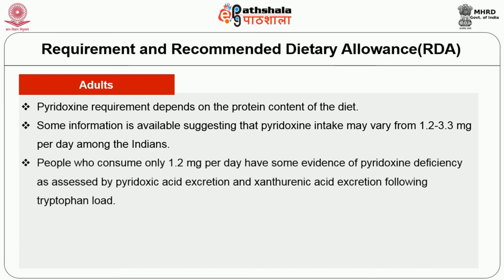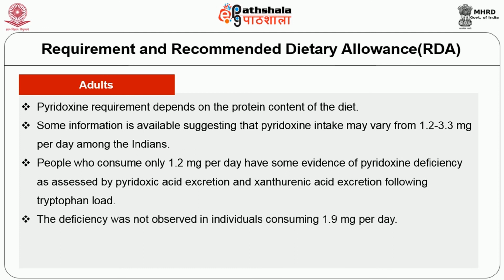People who consume only 1.2 milligram per day have some evidence of pyridoxine deficiency as assessed by pyridoxic acid excretion and xanthurenic acid excretion following tryptophan load. The deficiency was not observed in individuals consuming 1.9 milligram per day.